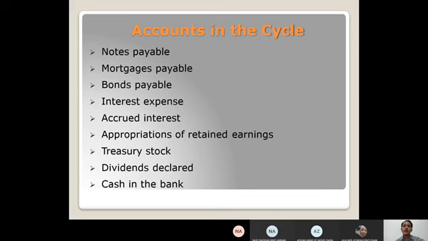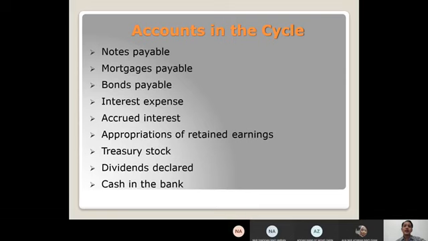The next is dividend declared. Okay, a dividend declared is a dividend authorized by a company's board of directors, which is the BOD. At the time a dividend is declared, the firm creates a liability for the dividend payment. Number 9 is cash in the bank. Cash in the bank is the cash that is in the bank.